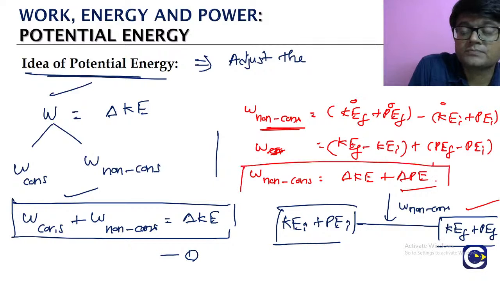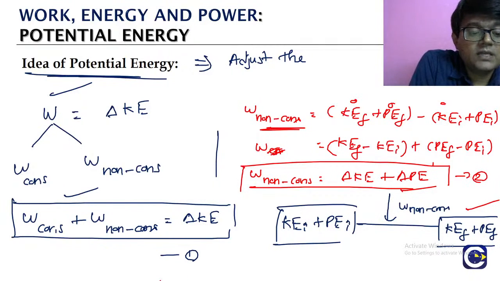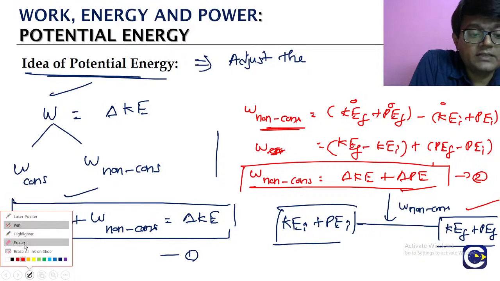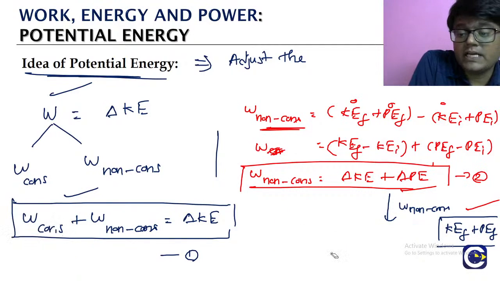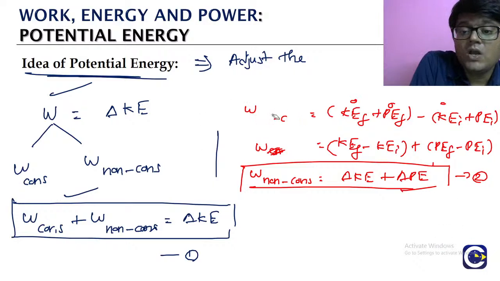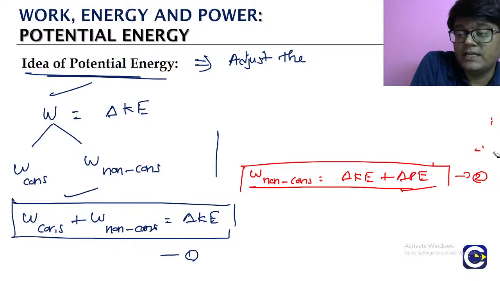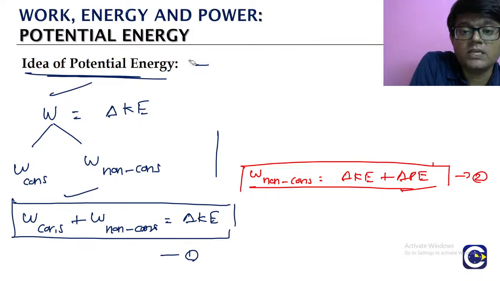This is our equation 2. In fact, this is what we will be calling the modified work energy theorem, because the work done by the conservative forces is adjusted in the potential energy term. They are adjusted in the potential energy term. So this is what will be the modified work energy theorem. But here we are trying to understand how the potential energy is defined in relation to the conservative forces.